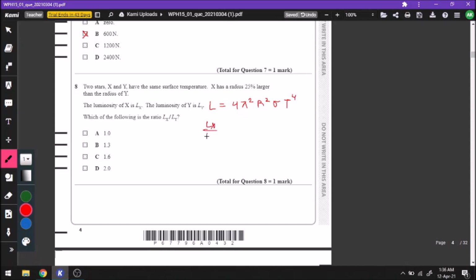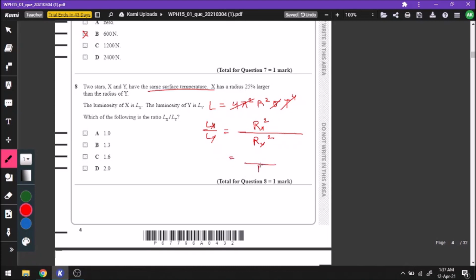Okay, so let us compare the luminosity, Lx by Ly. Let us see what we can cancel out here. 4 pi is the same for both. They don't have the same radius, so we have to keep the radius, Rx square. Sigma is the same for both, it's a constant. They have the same temperature, so that T will also get cancelled out. So we are only concerned with Rx and Ry square. They're telling us that X has a 25% larger radius.